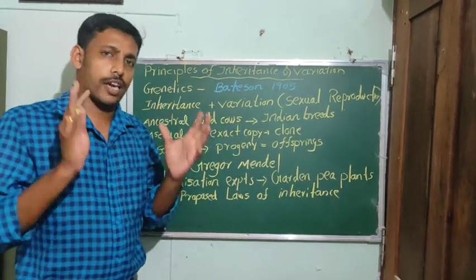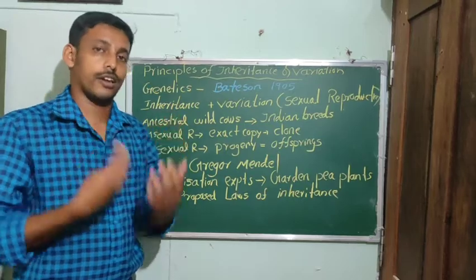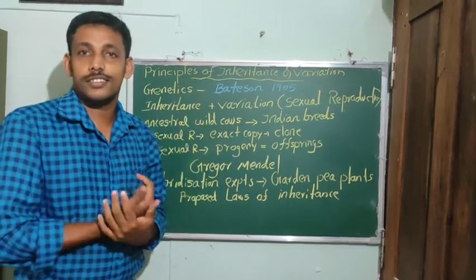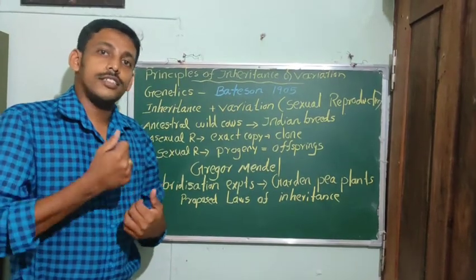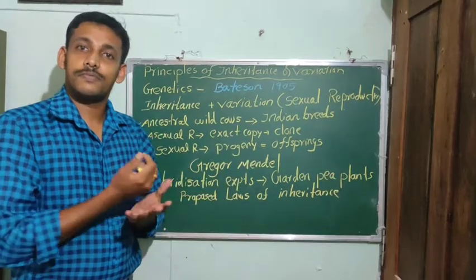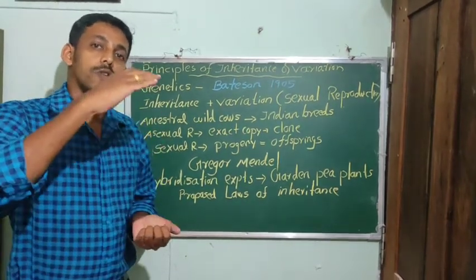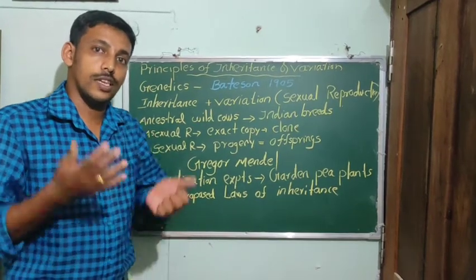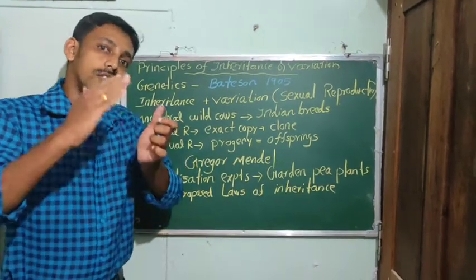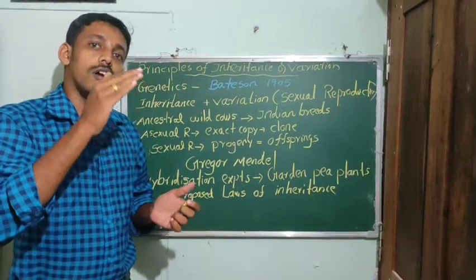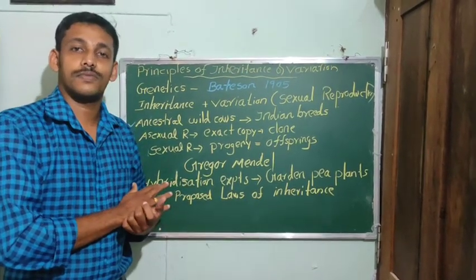We got all these characters from our parents, and we will transfer them to our children. So there is a transfer of characters throughout the generations.